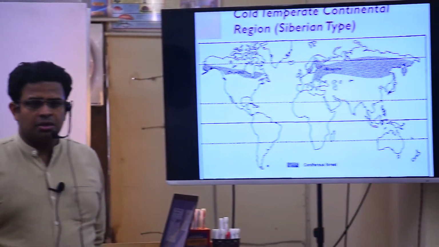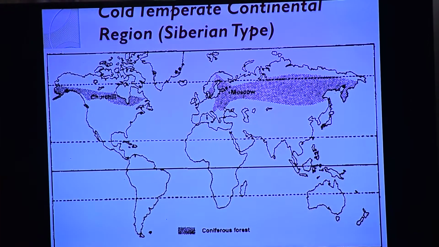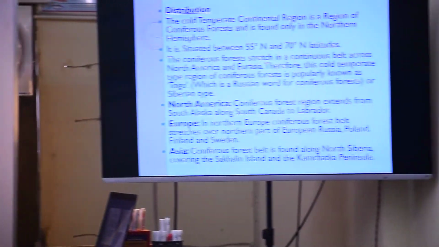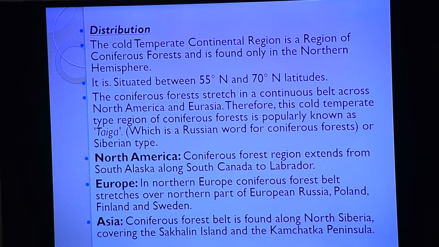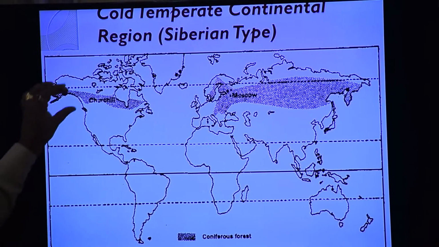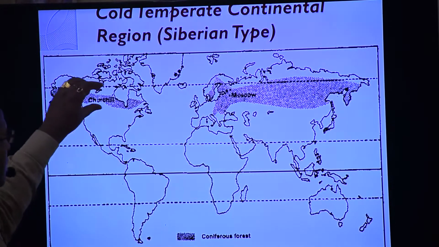Okay, now today we have to see the cool temperate Siberian type, and you can connect this with the coniferous forest, the taiga. Understood? And it lies in this taiga type of biome, the Siberian, where the coniferous forest is. I said that it lies in this region, 55 to 70 degrees, and this is a coniferous forest.